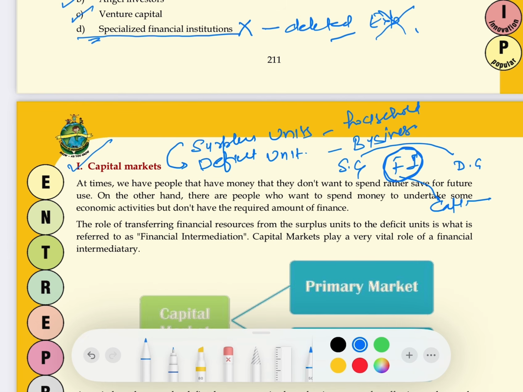So I am the surplus unit, the company is the deficit unit. Through the capital market, my surplus money got transferred to the company. So this is called financial intermediation. Who played the role of financial intermediary? The capital market plays the role of financial intermediary.